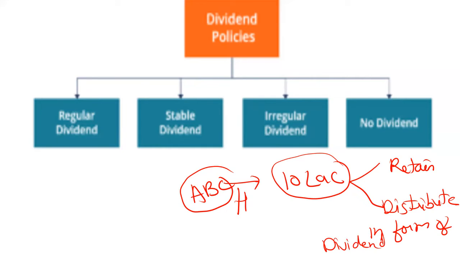Suppose a company has to expand its own business, it will retain the earnings, and the dividend will not be paid. But if a company wants investors to come and invest in the company in future and become shareholders, then the dividend will be distributed so that the market position of the company will improve. The goodwill of the company matters a lot in the market, and it will only be enhanced by distributing the dividend, not retaining it.